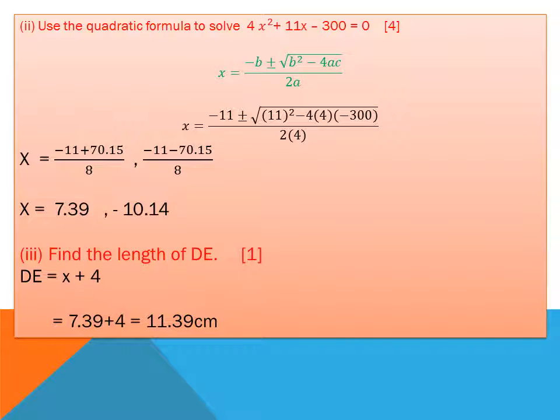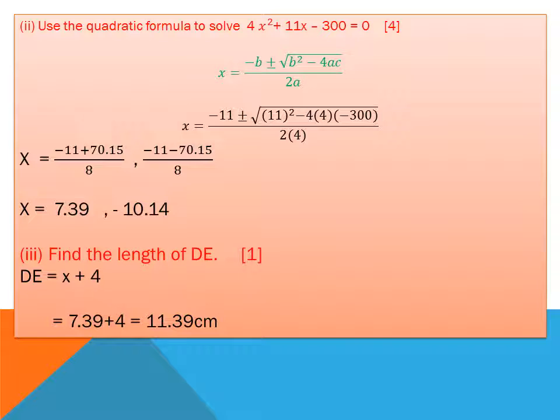In B part, use quadratic formula to solve this. You should learn the quadratic formula. X is equal to minus b plus minus square root of b square minus 4ac over 2a. A is 4, b is 11, c is minus 300. I replace all the values here, use calculator, then find that minus 11 plus 70.15 over 8, minus 11 minus 70.15. First I add these two values, then I subtract values and divide by 8. I find x is equal to 7.39 and minus 10.14.